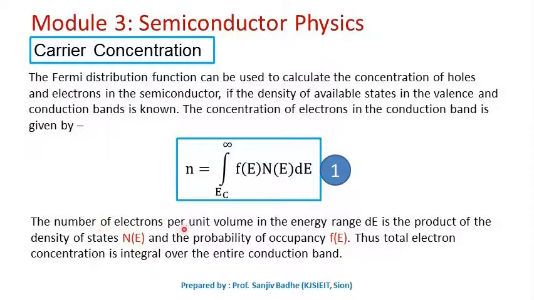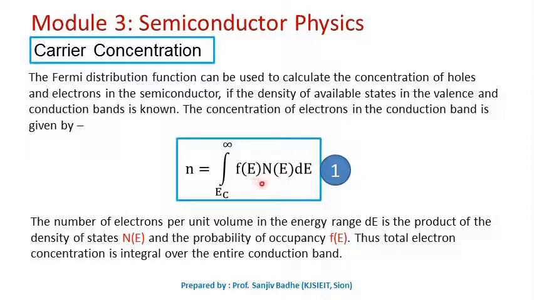The number of electrons per unit volume in the energy range dE is the product of probability of occupancy and the density of states. So if we know the number of energy levels and the probability of occupancy, we get the number of electrons.